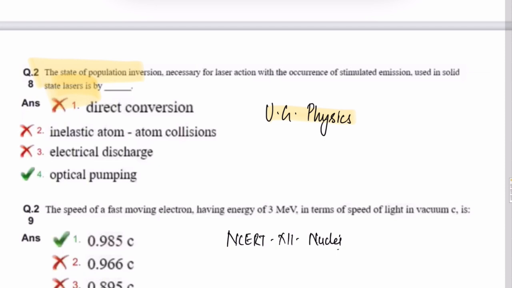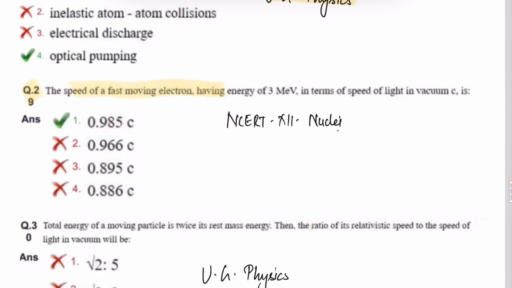Next question, question 29. Speed of a fast moving electron having this much energy. What would be the speed in terms of the speed of light? So again, this is a simple formula based question from the nuclei chapter, class 12th.